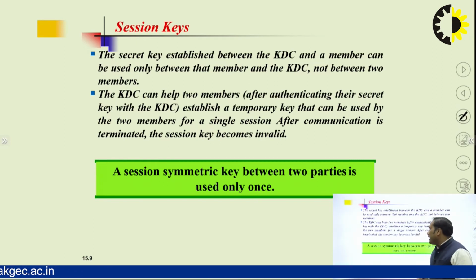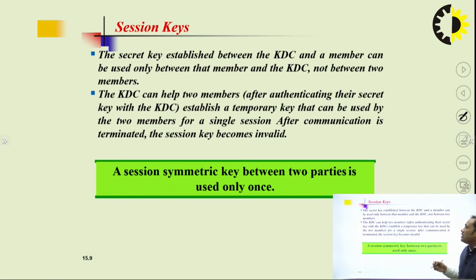So the KDC can help two members establish a temporary key that can be used by the two members for a single session. Every person who wants to communicate to another person will create a session. So there is a session between two parties, and the two parties can communicate with each other by a single session key. After communication is terminated, the session key becomes invalid.